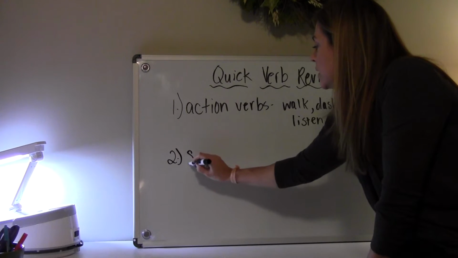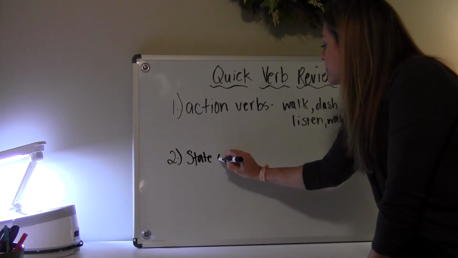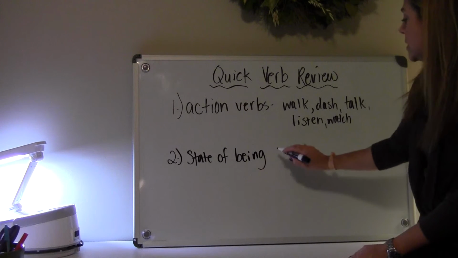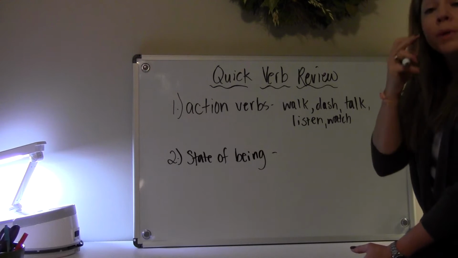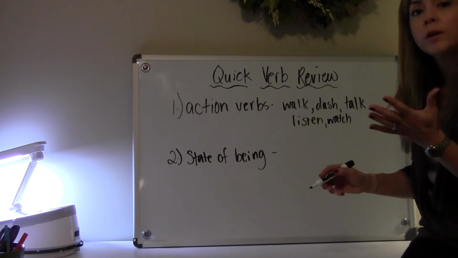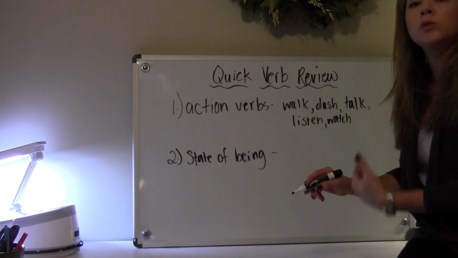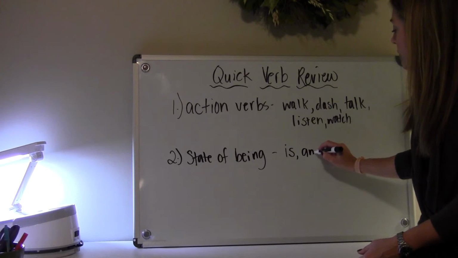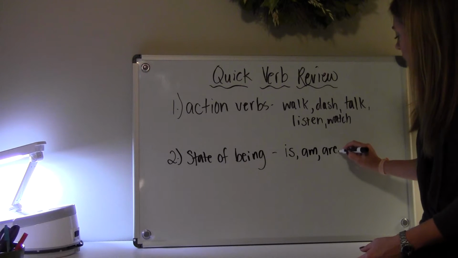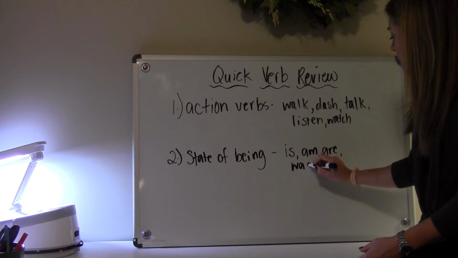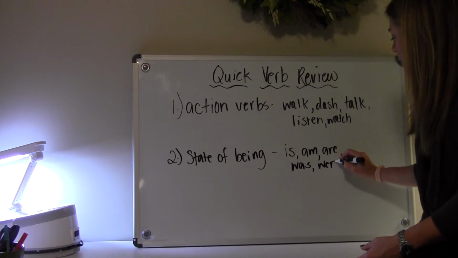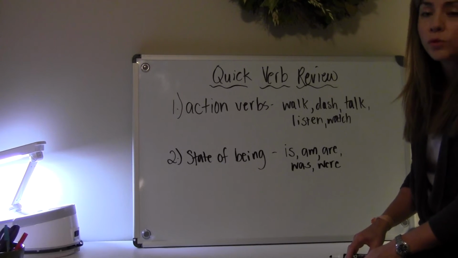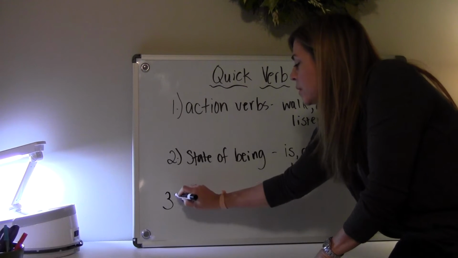Then we have our state of being verbs. Oftentimes they're linking verbs, but they could be a helping verb as well. But there are 5 that I always tell you that I want you to memorize because you see them over and over again. And those are is, am, are, was, and were. If you memorize these 5, if you see them in a sentence, you always know that it's a verb that you're looking at. And sometimes we get confused on those.